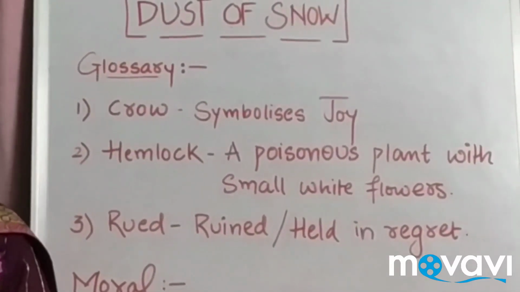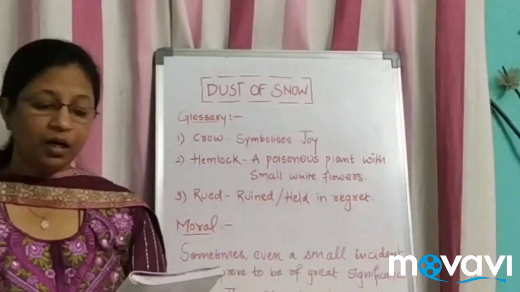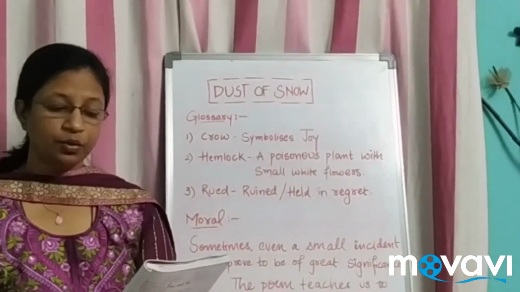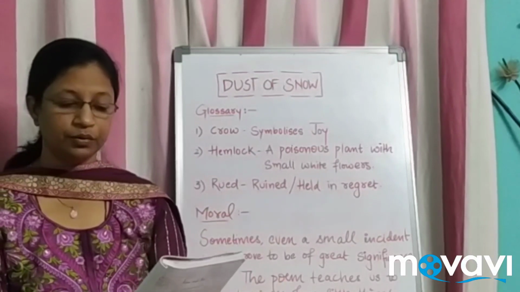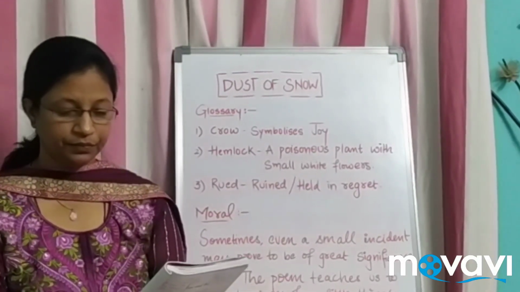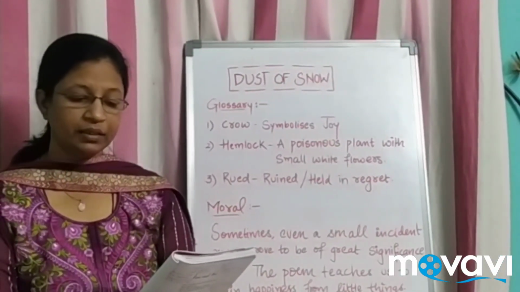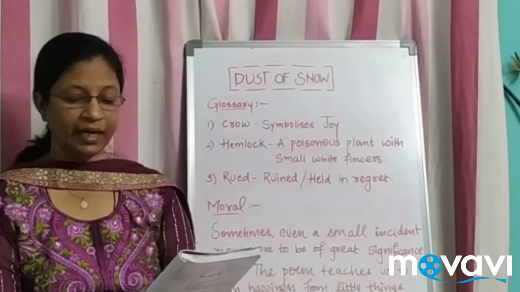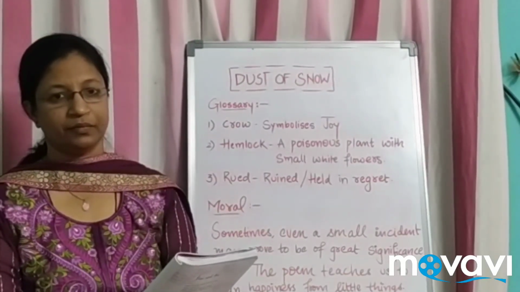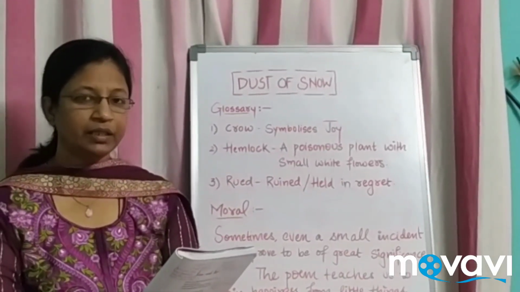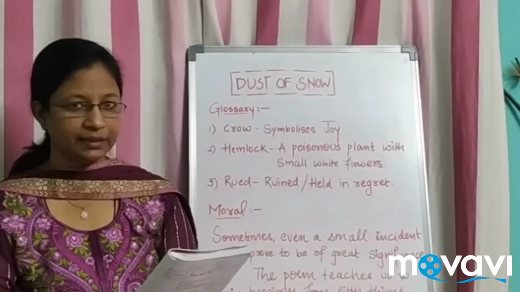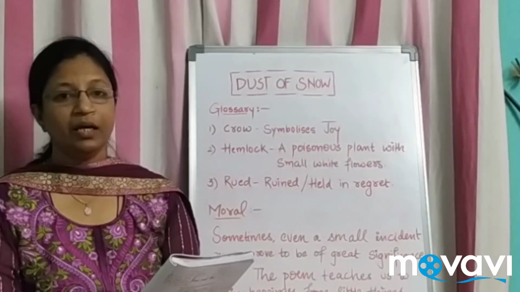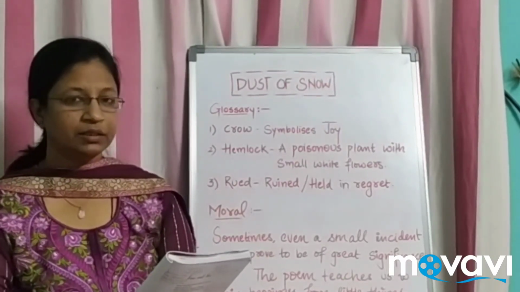Start with the poem. The way a crow shook down on me the dust of snow from a hemlock tree has given my heart a change of mood and saved some part of a day I had ruined. It's simple, but I'll explain. The way a crow, it is symbolizing.